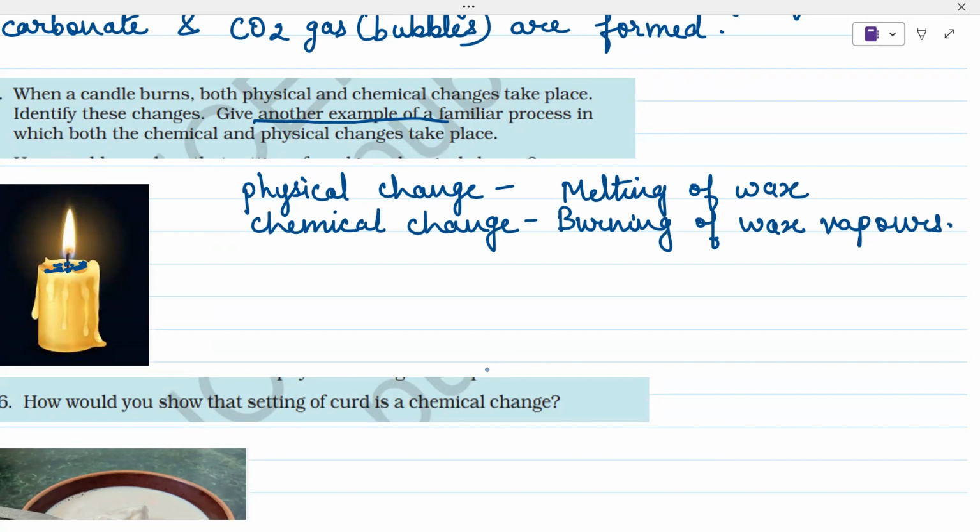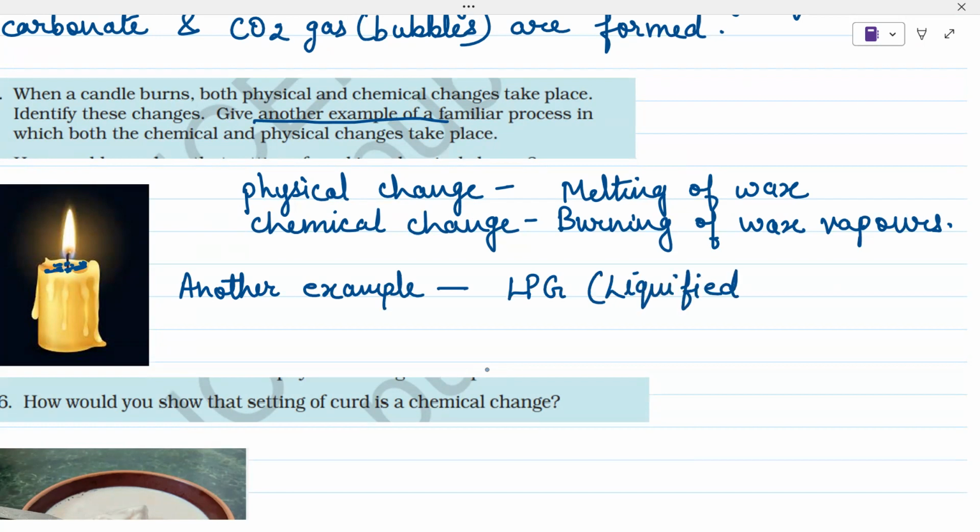So we can write down another example. LPG, liquefied petroleum gas, which we use in our homes.